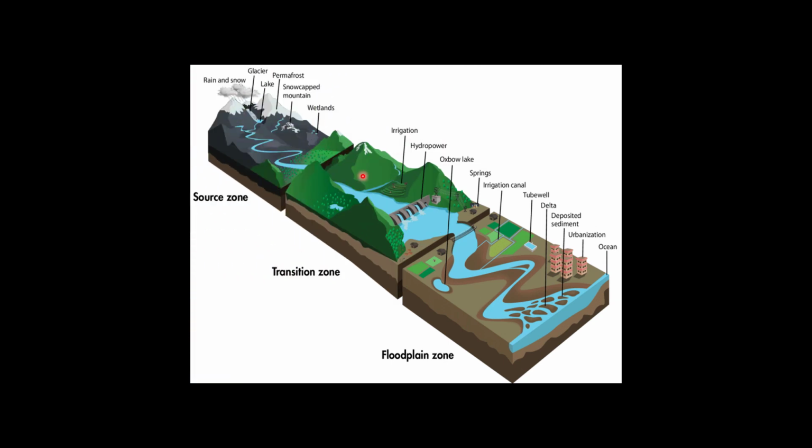These are the different landforms which are made by the river system. You can see here this is the loftiest mountains and the rivers are originating from this source region. This region is known for permafrost, means all the year these mountains are covered with snow, and after flowing in this mountainous zone they cut the deep gorges,